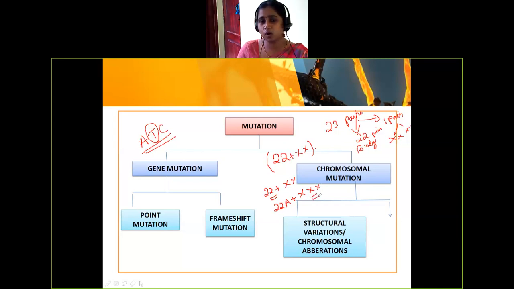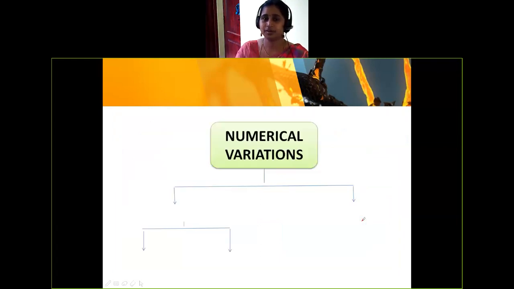It is abnormal. Then the number of chromosomes, if you see, it will be 47. 23 pairs, how many? 46 chromosomes. But here an extra X chromosome is there. So it is abnormal. Okay, anomalies we call it. So 47 chromosomes are there. Numerical disorder. In number, there is a disorder, either plus or minus. So you call this numerical. We'll see in the next one. Numerical variation. In numerical variation, again we are classifying into two types, aneuploidy and euploidy.